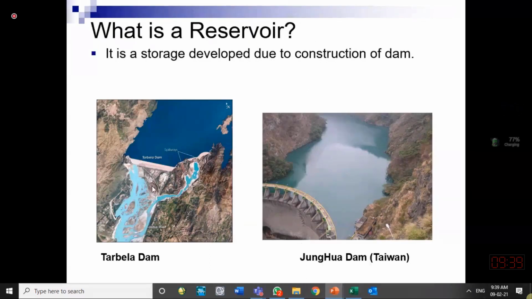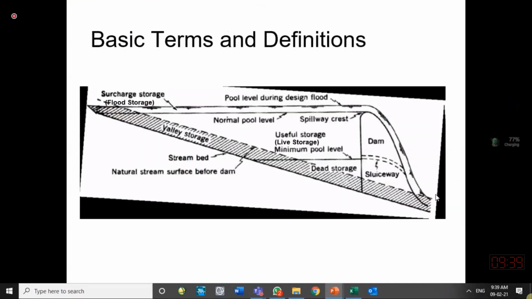So here is the reservoir shown, Tarbela Reservoir. This is Tarbela Dam, Tarbela Reservoir. This is another dam, another reservoir. When we construct it, we want to store water inside it. People have given different names to the storage which is done in the reservoir. We should know this basic terminology.